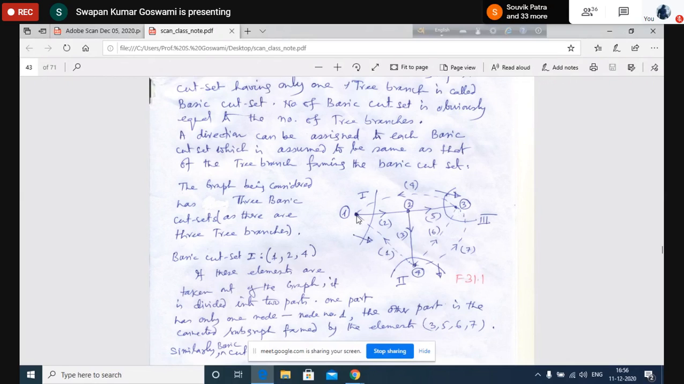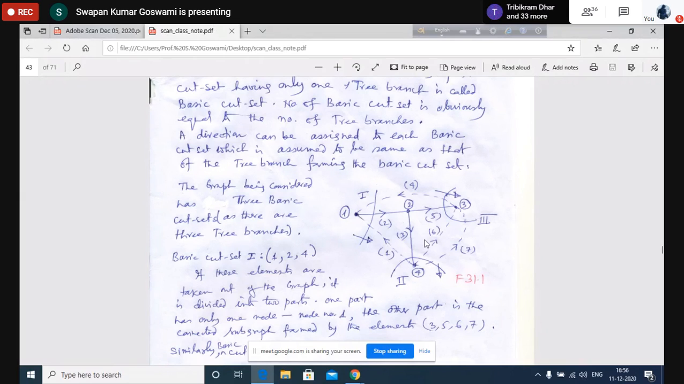Node 1 is also there. And node 1, as per the definition of a subgraph, may constitute a single subgraph, because only one node also may constitute a subgraph. So in this case, removal of 1, 2, and 4, these three elements, has divided the graph into two connected subgraphs. Am I clear? Yes, sir.